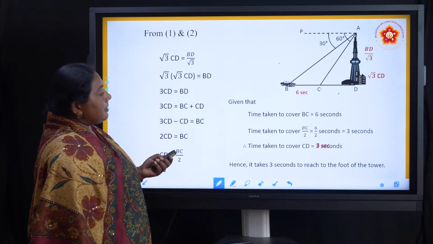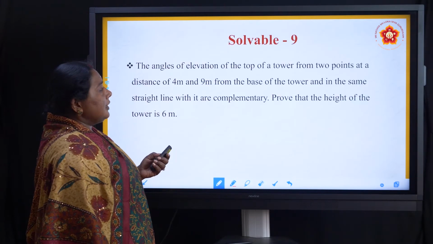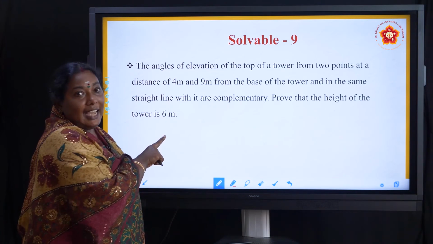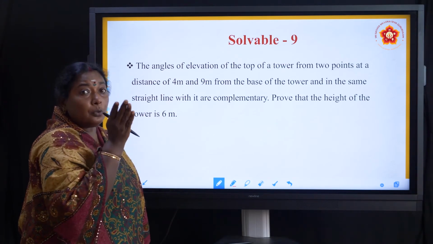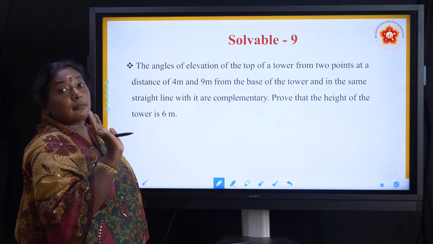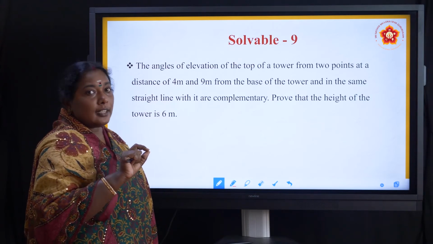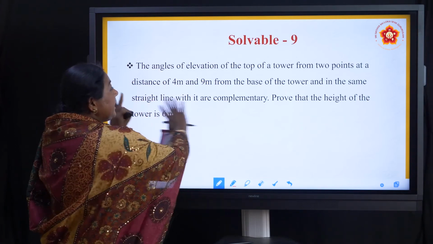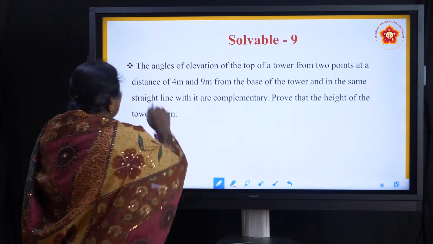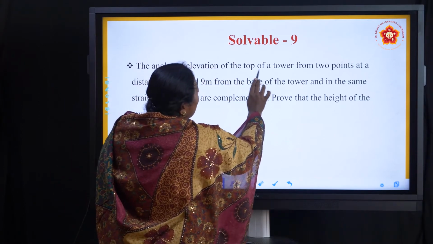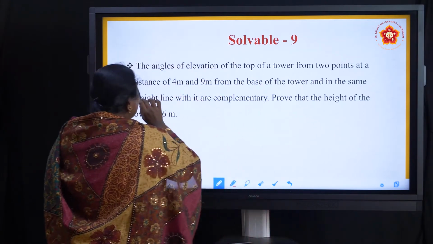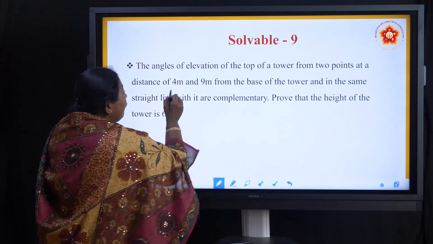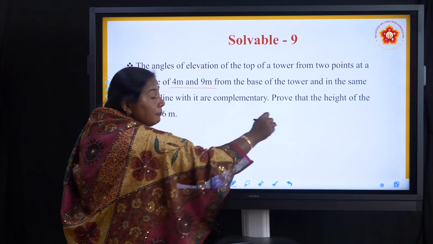So the next, it's just an animation, and the next question. Here they have given the answer. Now we have to prove whether it is true or false. That type of question also they will ask. This is a very, very important one because here they didn't give any angles. See, the angle of elevation of the top of the tower from 2 points at distance 4 meter and 9 meter from the base.